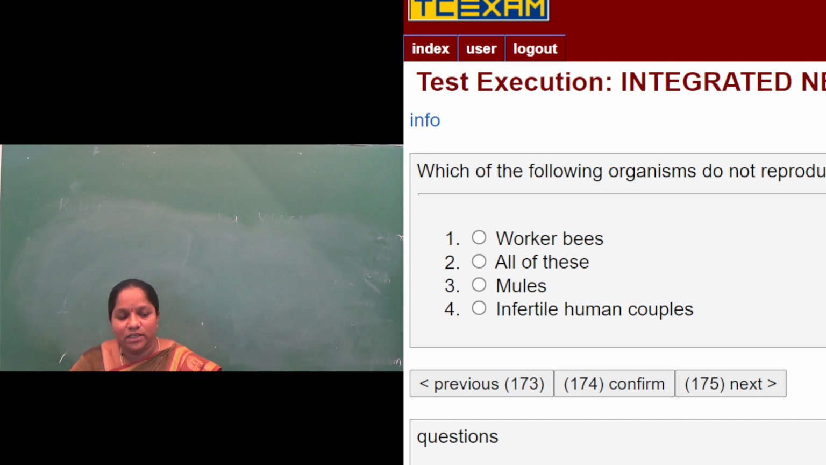Mules. These mules are formed by the crossing of horse and donkey. When you cross a female horse with a male donkey, then we get a new progeny called mule. So this mule is also infertile. It does not have the capacity to reproduce. Then infertile human couples are couples who do not have the capacity to produce their own progeny. So all of these are correct. So the answer will be the second, all of these.